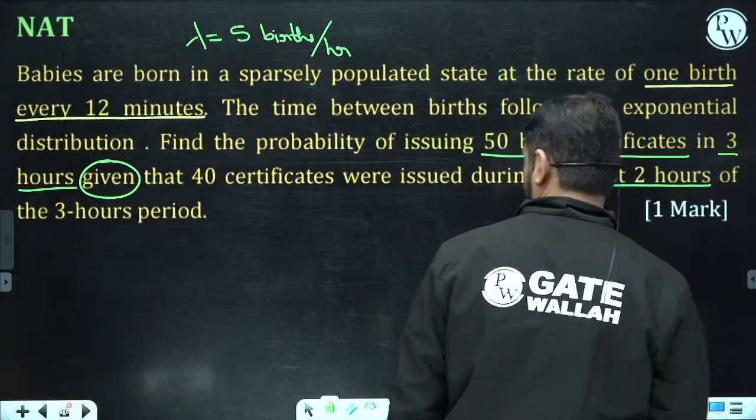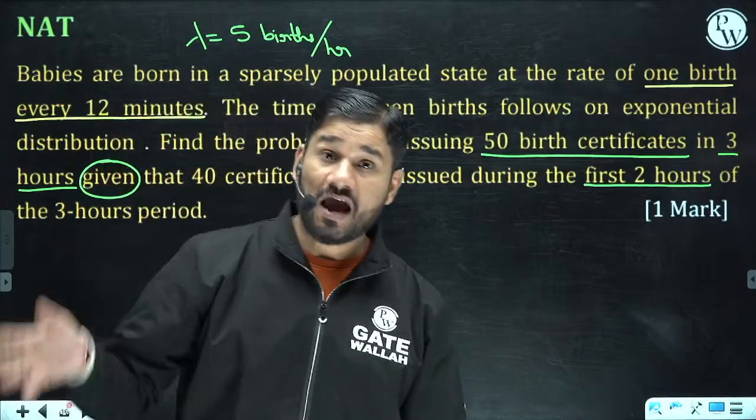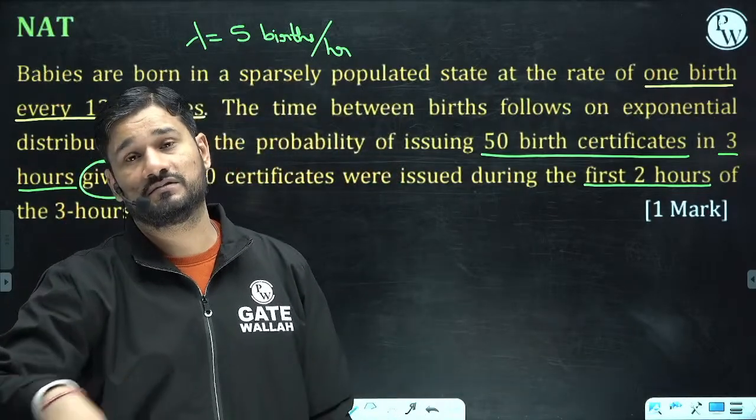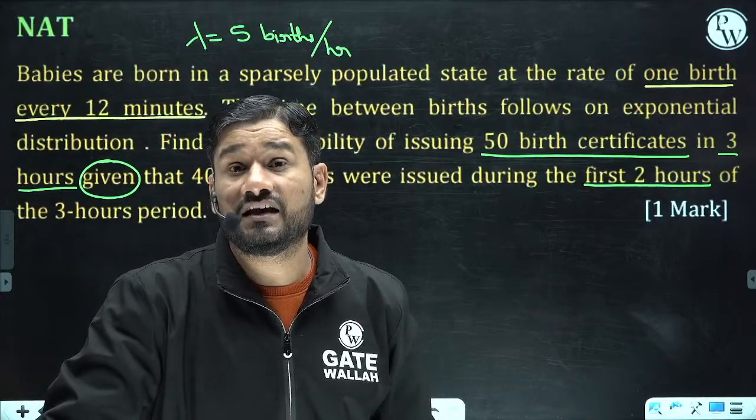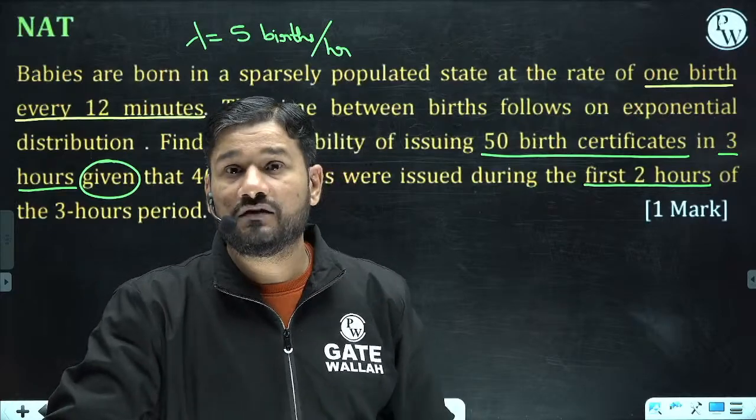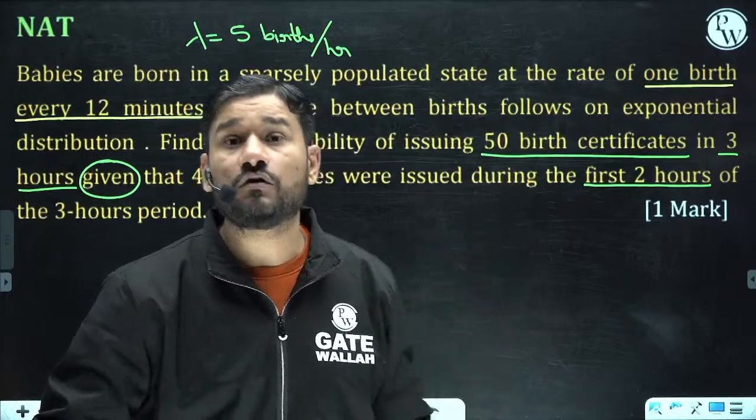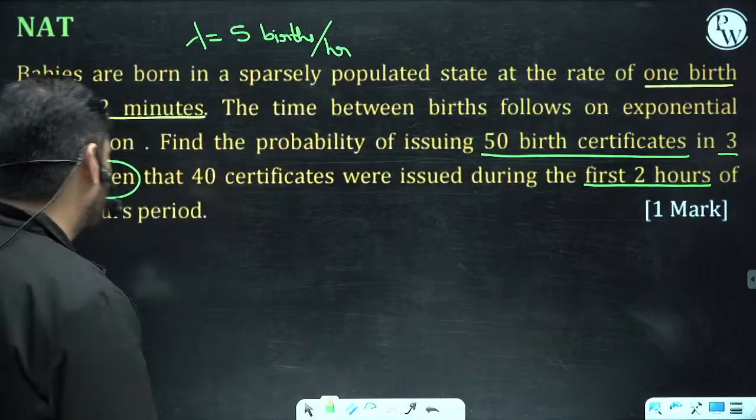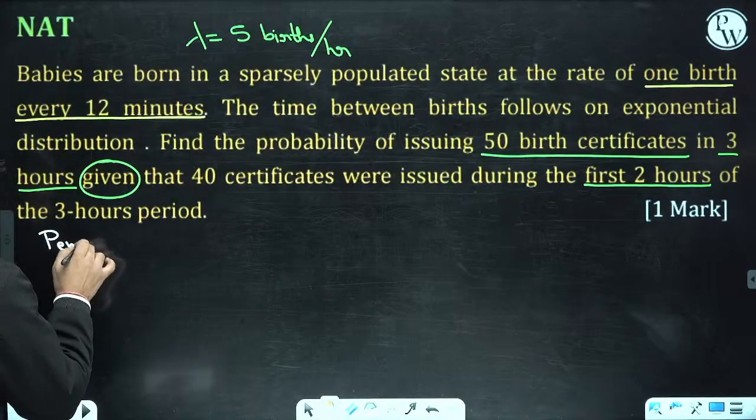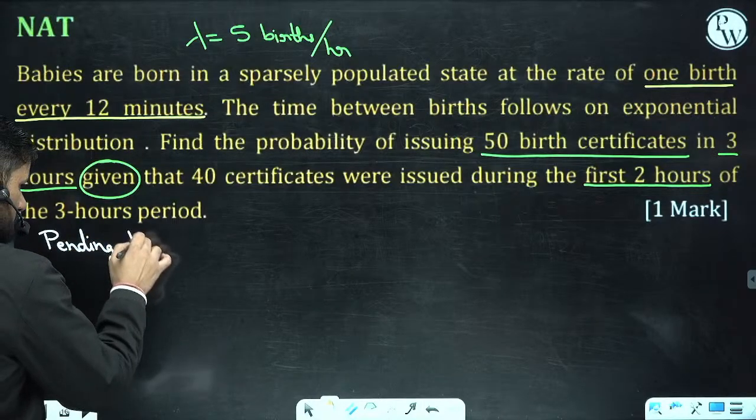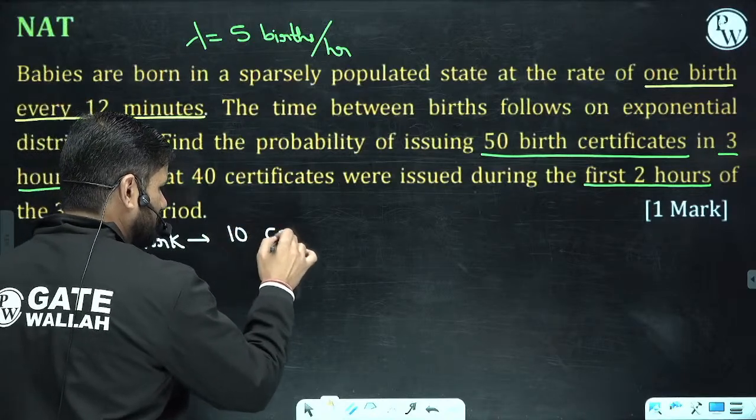It's a kind of Bayes theorem question. They are asking the probability of issuing 50 birth certificates in 3 hours, out of which 40 certificates you have already issued in the first 2 hours. It means what is the pending work there? The pending work is only 10 certificates.